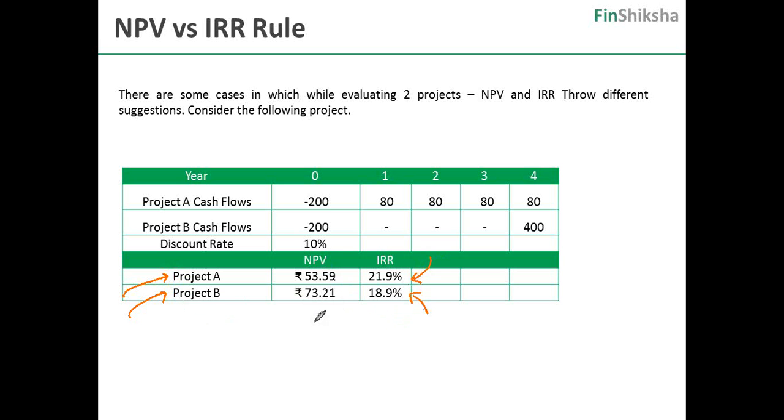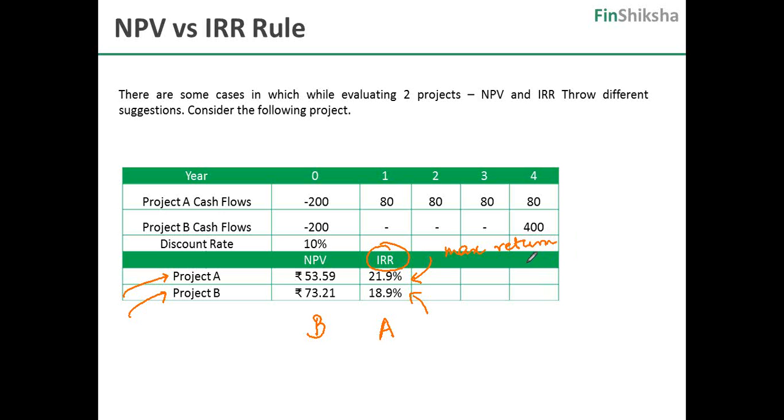So in terms of NPV ranking, you will select B. In terms of IRR ranking, you will select A. Remember, IRR is just the maximum return you can get from a project. It does not mean that you will get this result or return.